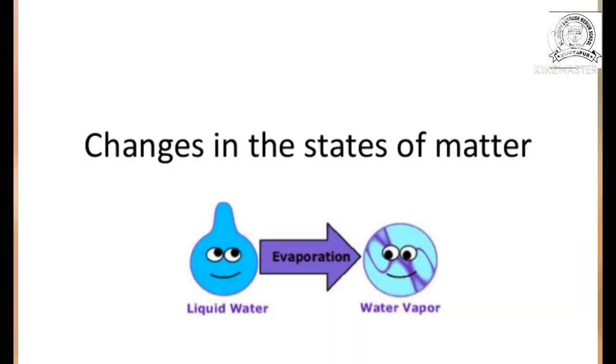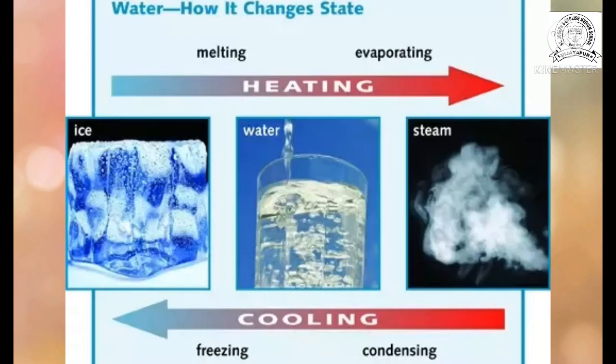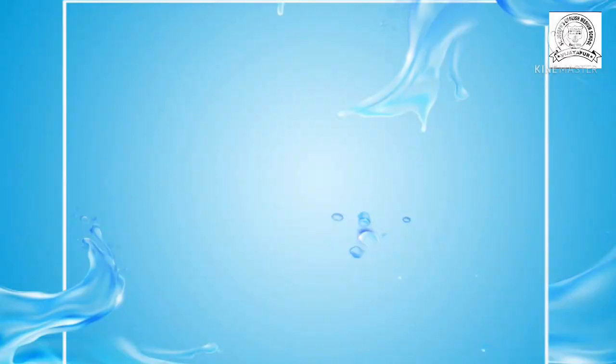Now my dear students, water is an interchangeable substance. Interchangeable means what? It can change from solid to liquid, and from liquid to solid, and also from gas to solid and gas to liquid. So, got it? Why is water called interchangeable? Because water can be changed into different forms like solid, liquid and gas. That's why water is called interchangeable.